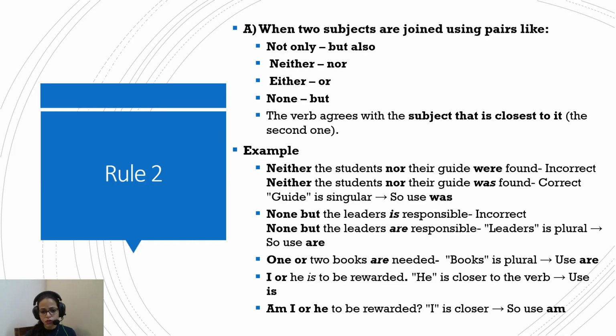Am I or he to be rewarded? Again, he is closer, so am I or he? No, I is closer, so am is used. Okay, I'm sorry, my bad. Here am is the verb, and I is closer, so am is used. So, am I or he to be rewarded.